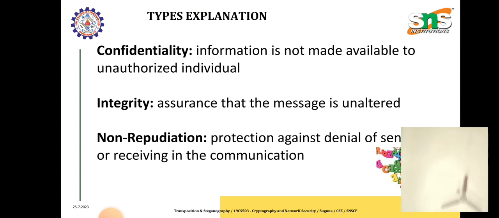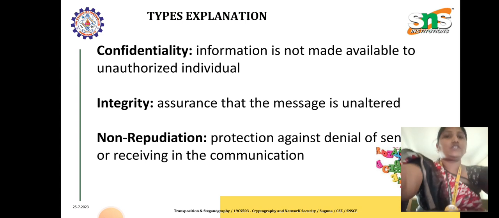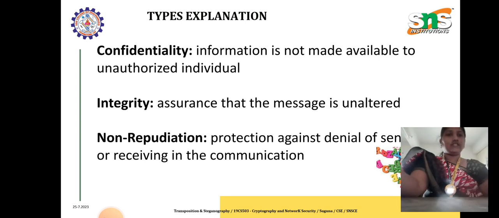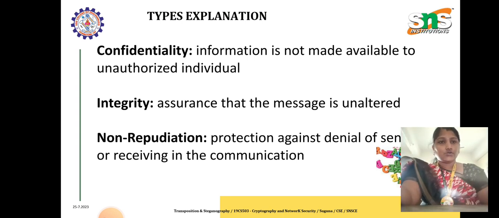Confidentiality means the information is not made available to unauthorized individuals. Integrity means we have to protect the data from modification. Non-repudiation means we have to protect the data from denial of service.